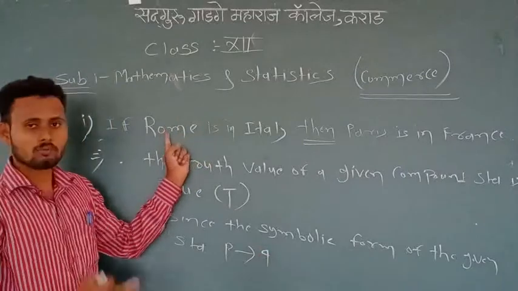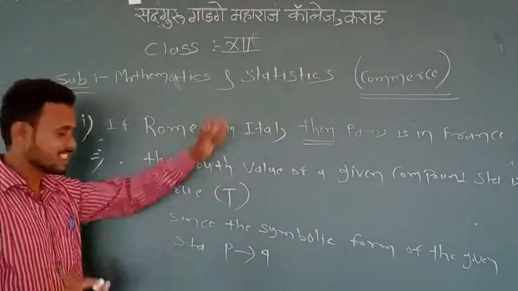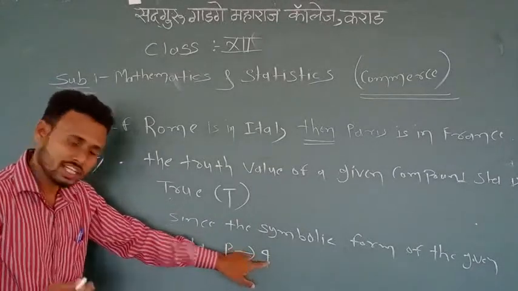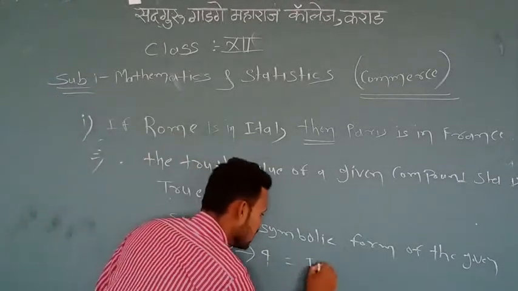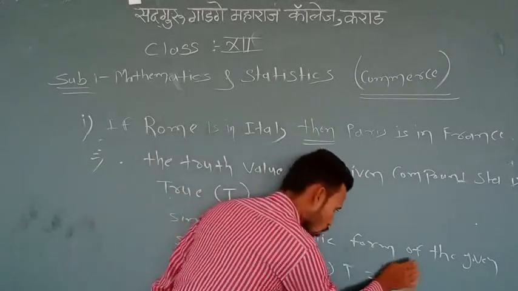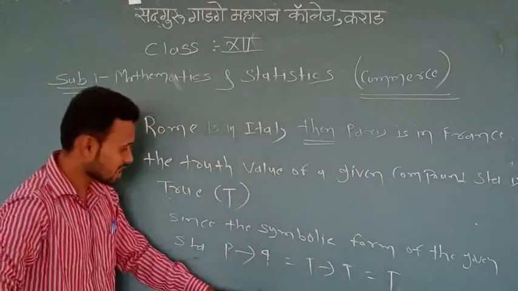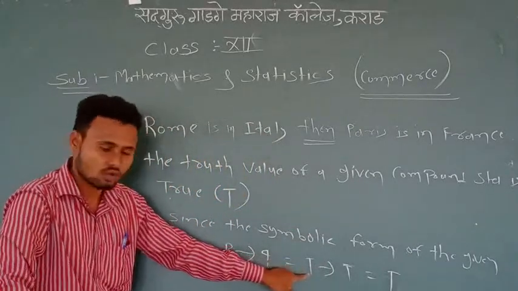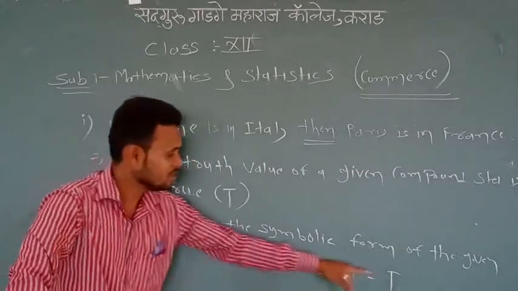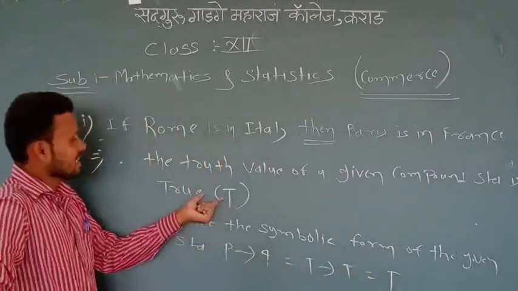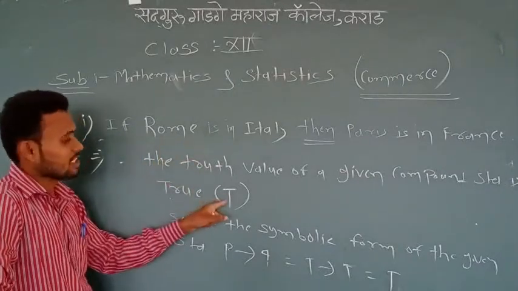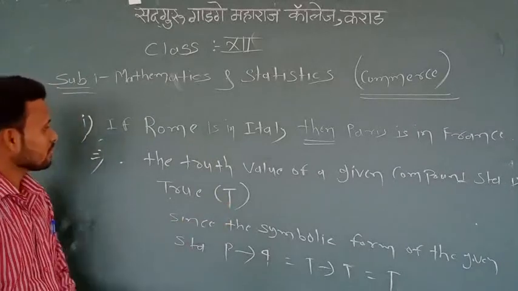Since the symbolic form of the given statement is P implies Q because it is a conditional statement, and the truth value of P is T and the truth value of Q is T, it means P implies Q is T implies T. We know that in a conditional statement, if the first statement is true and the second statement is also true, then the whole conditional statement is true. Therefore, the truth value of the given compound statement is T.